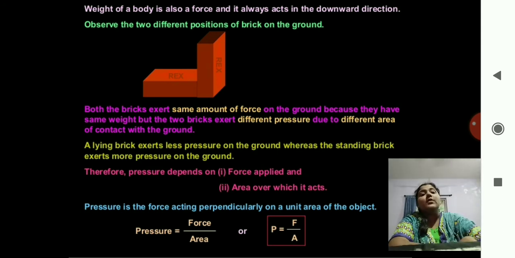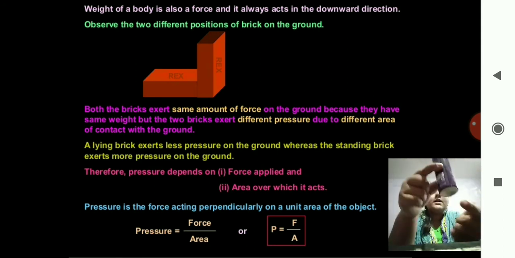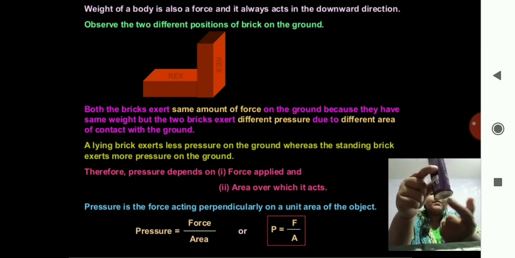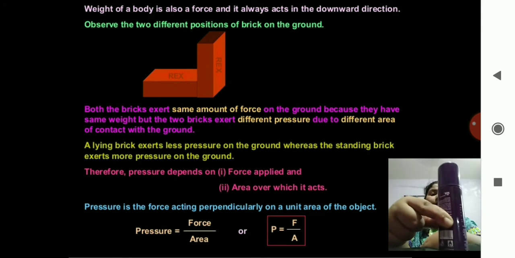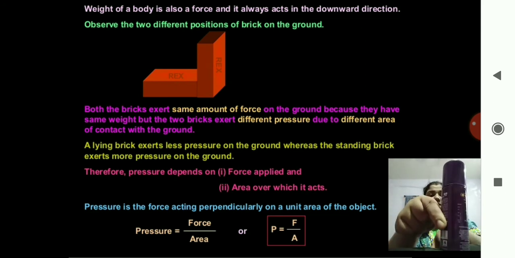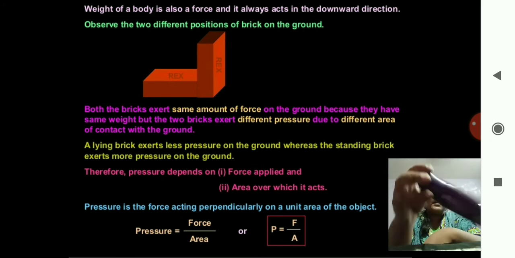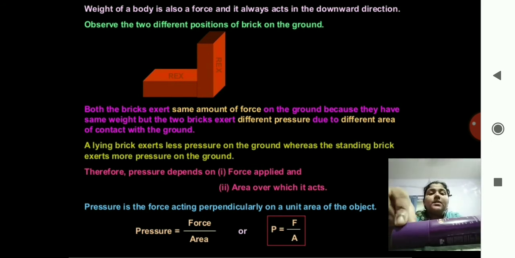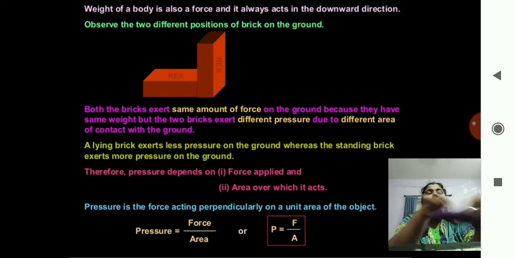That is what we have said: if the surface area is less, then the pressure will be more, and if I keep it horizontally, the pressure will be less on the ground because the surface area is more.